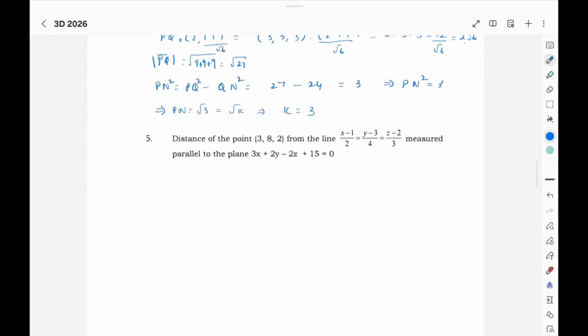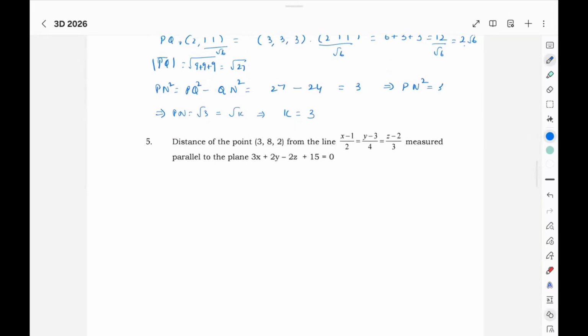So in this problem you have to find the distance of the point from the line measured parallel to the plane. So here you have a plane.